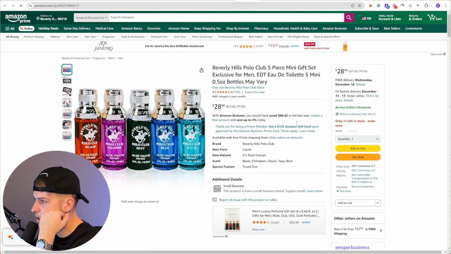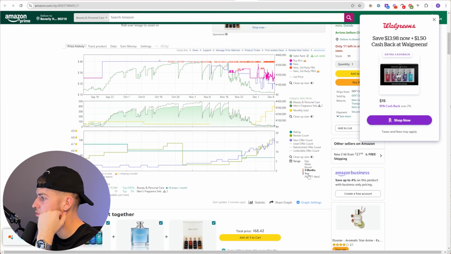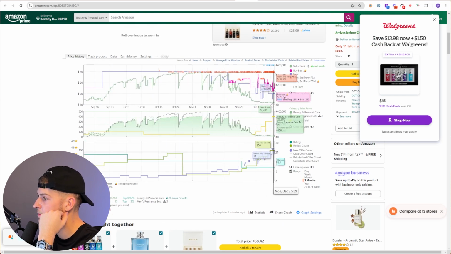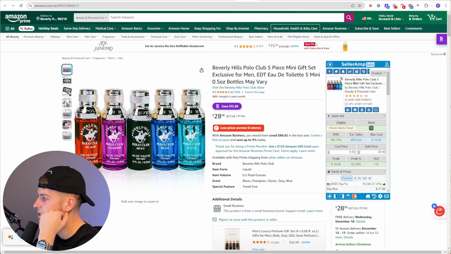This sells extremely well. 400 plus a month. That's a very fast mover. This is actually a new listing. We can actually see what's going on here. It looks like a lot of new offers, but again, I'm not too concerned because this sells so fast. Okay, this is moving ridiculously quick.